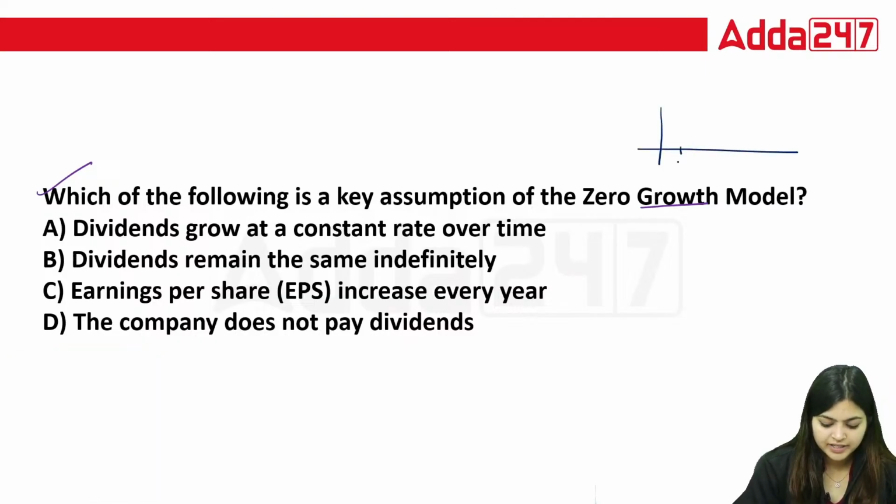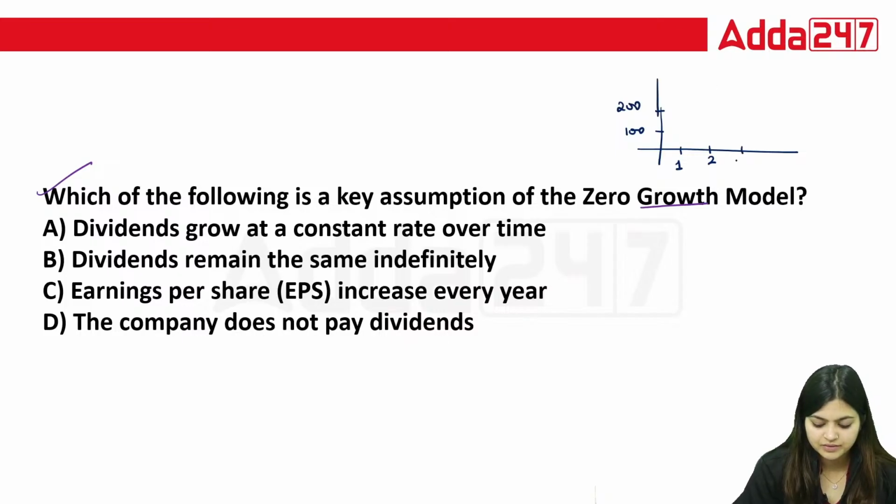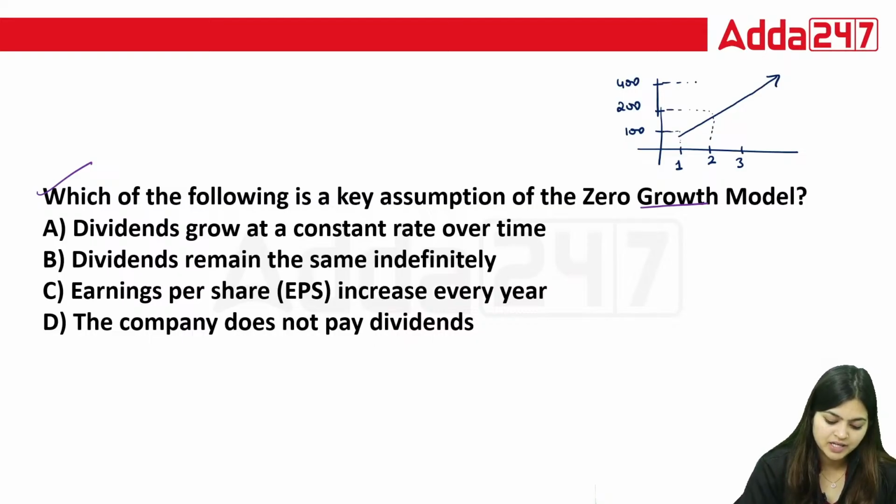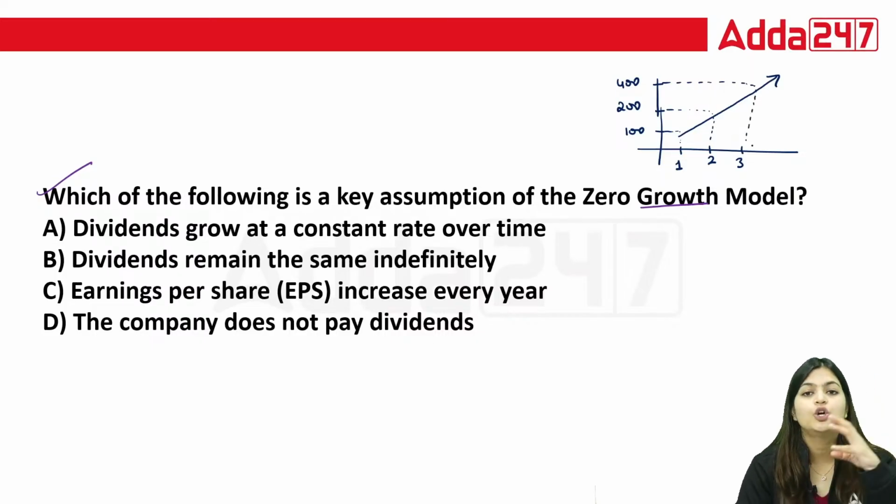In year 2 you are earning now 200. Now in your year 3 you are earning 400. When you can see this type of graph, this is your growth. In the first year you used to earn 100, second year 200, third year 400. So you can see there is growth.